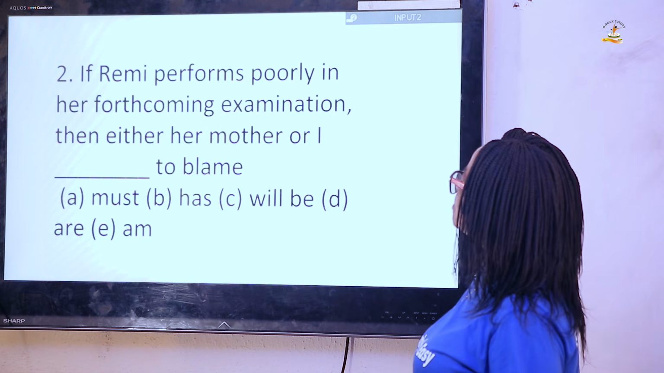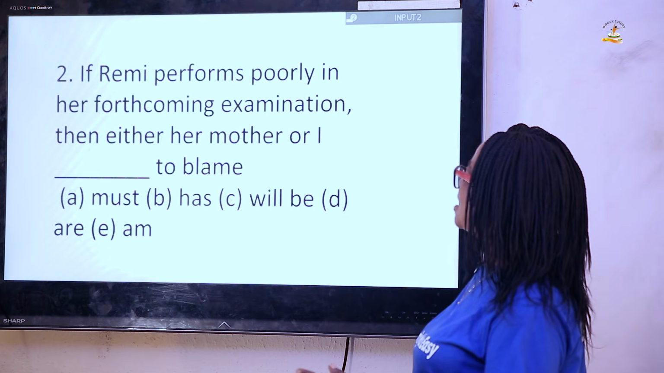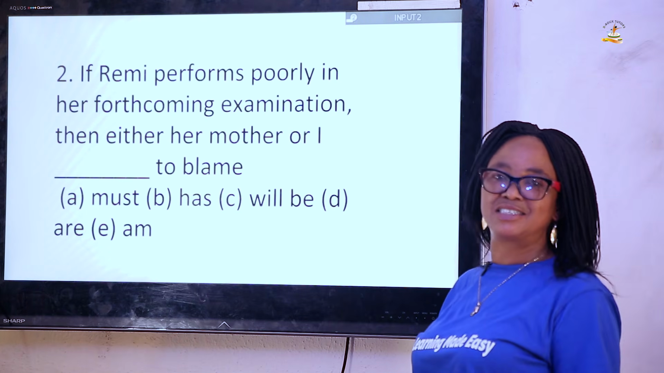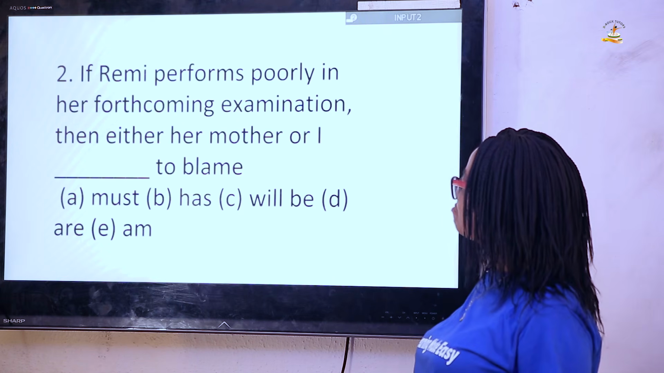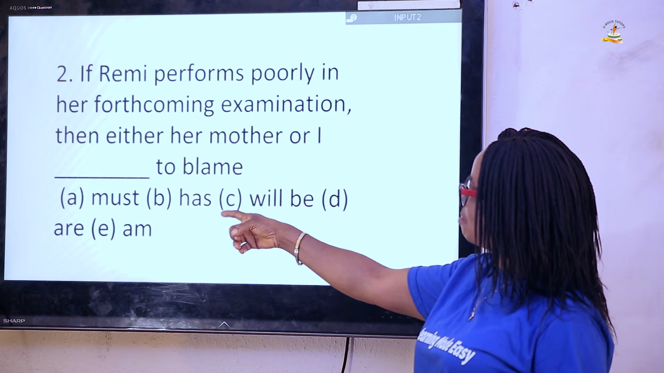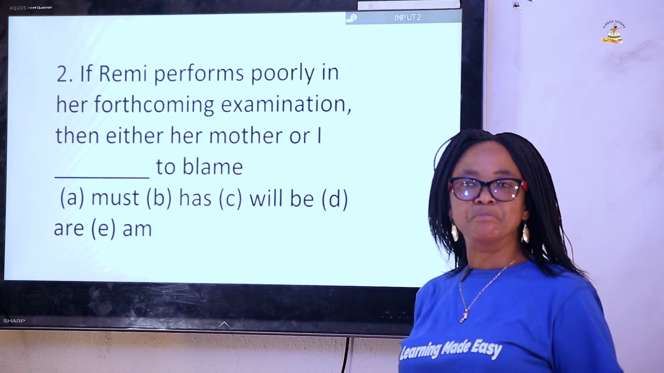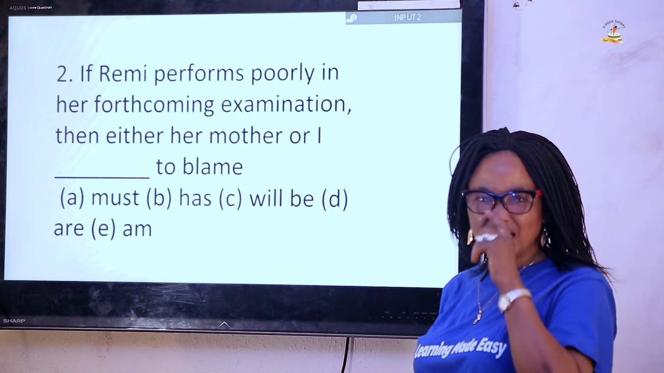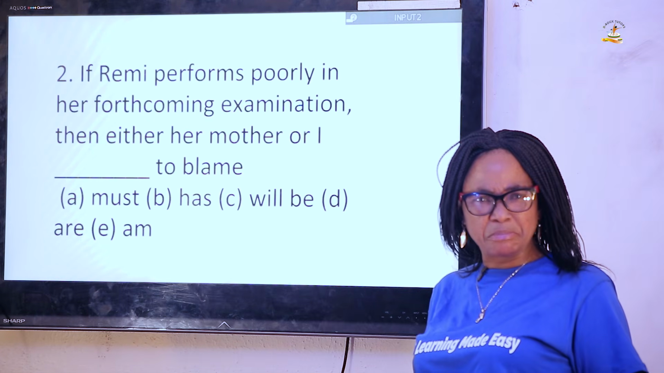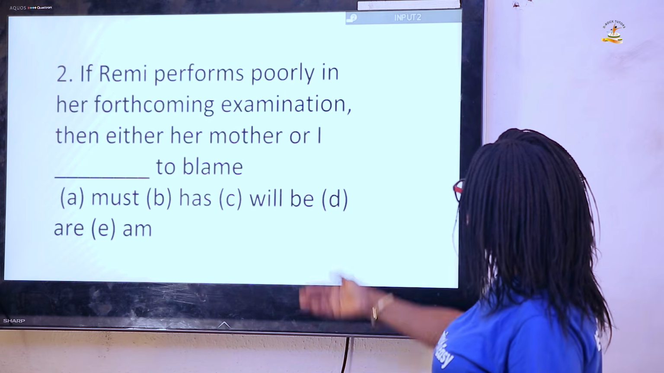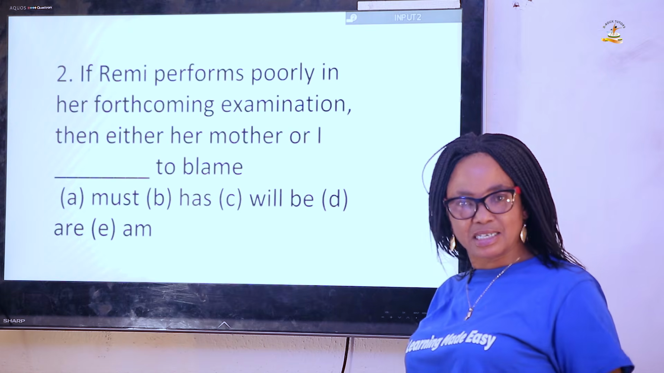If Remy performs poorly in her forthcoming examination, then either her mother or I dash to blame. The options here, let's look at it: we have must, has, will be, are, and am. The answer should be E, am. Then why have we employed am? After all, we mentioned Remy, and somebody is mentioning himself here, says I.